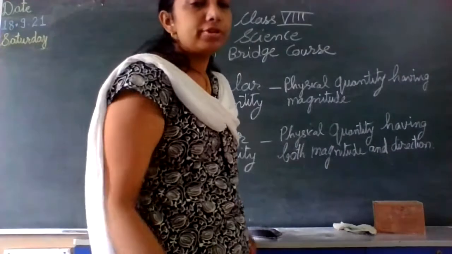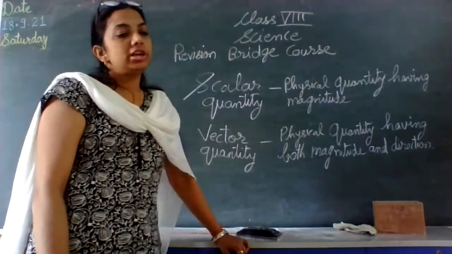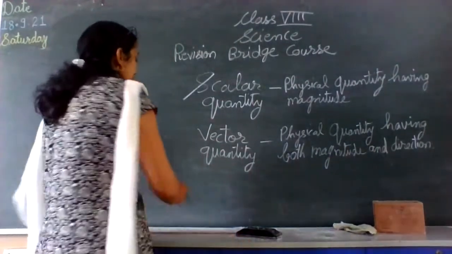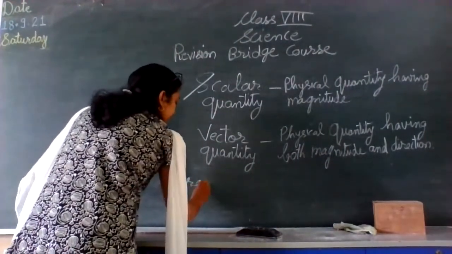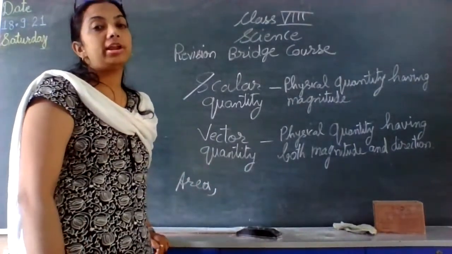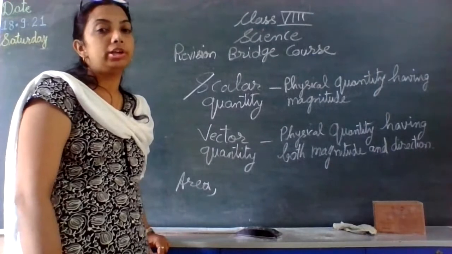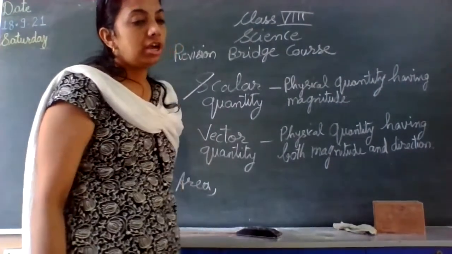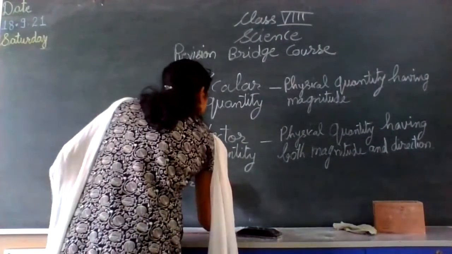So certain physical quantities that we have studied up till now are area. You all have studied area. Find the area of a square, cube, whatever in your geometry section. Then we can have, you see, electric charge.